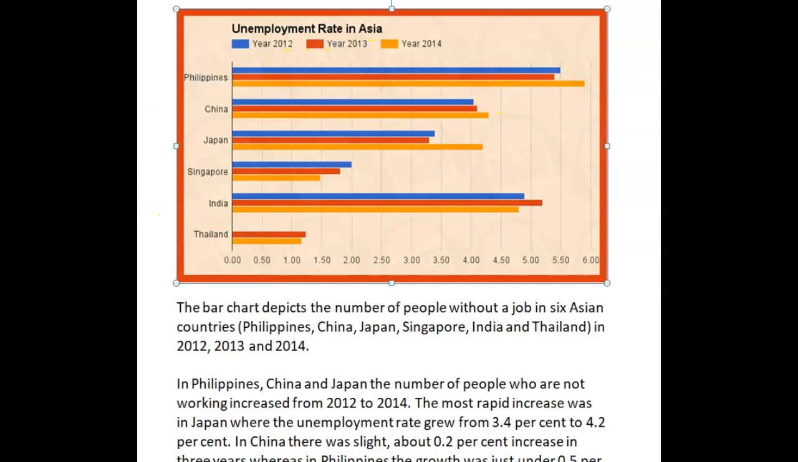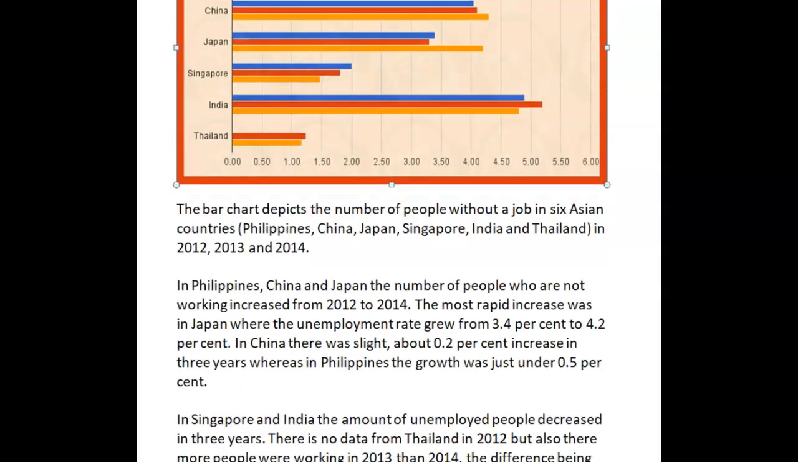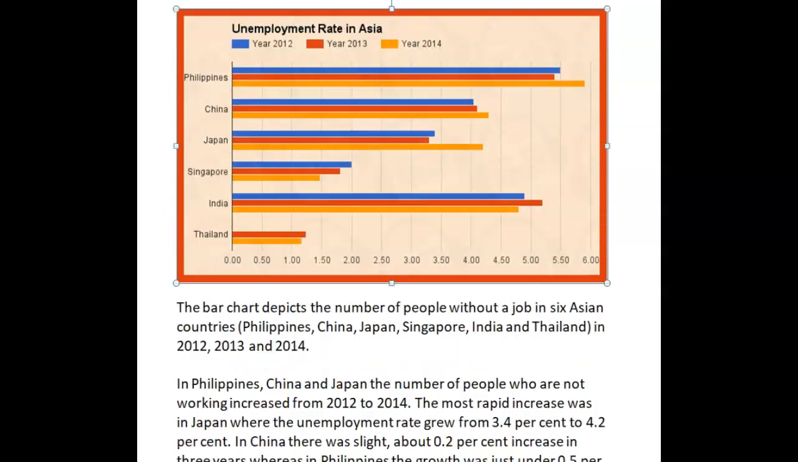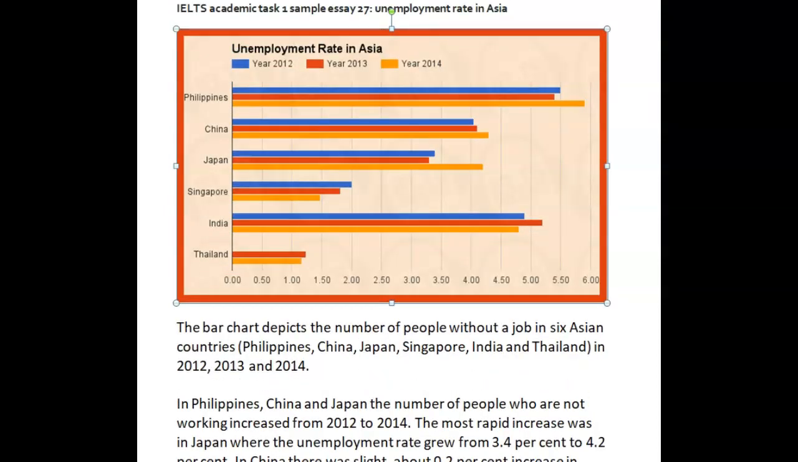So you could have talked about the Philippines first because it had the highest unemployment rate of all countries. In fact, I don't even think you mentioned that at all, right? No, you did not. So for me, that's not good. You should have. And then you could have talked about, for example, India, which had the second highest unemployment rate, okay, with unemployment at just under 5%, then just over, and then dropping at the end of the period, okay, to slightly below the initial figures.